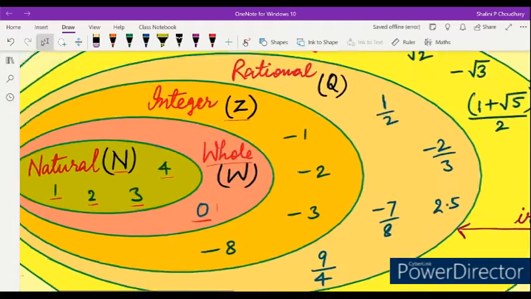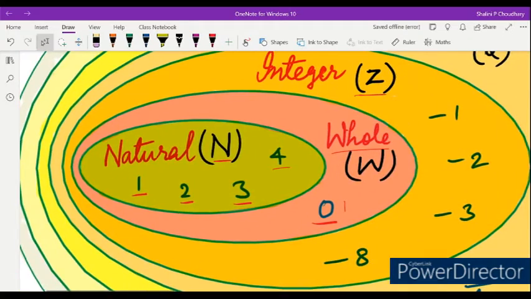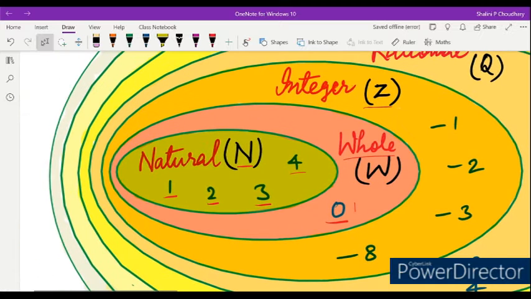So natural numbers, all the numbers start from 1. All the numbers that we are using in counting, in calculation, in money lending and borrowing, that is natural number only. Like 10 rupee, so 10 is natural. We can't say minus 10 rupee, right? So natural numbers are the numbers that we are using in day-to-day life.